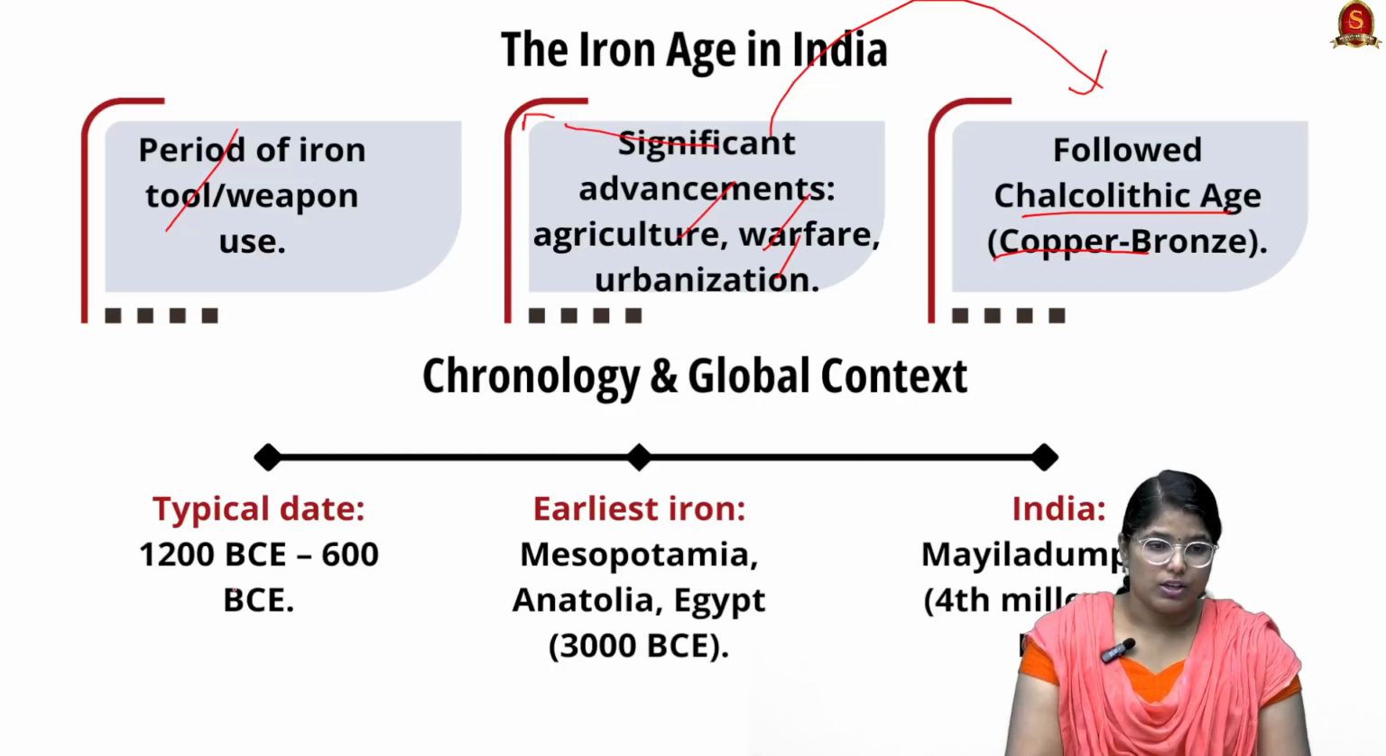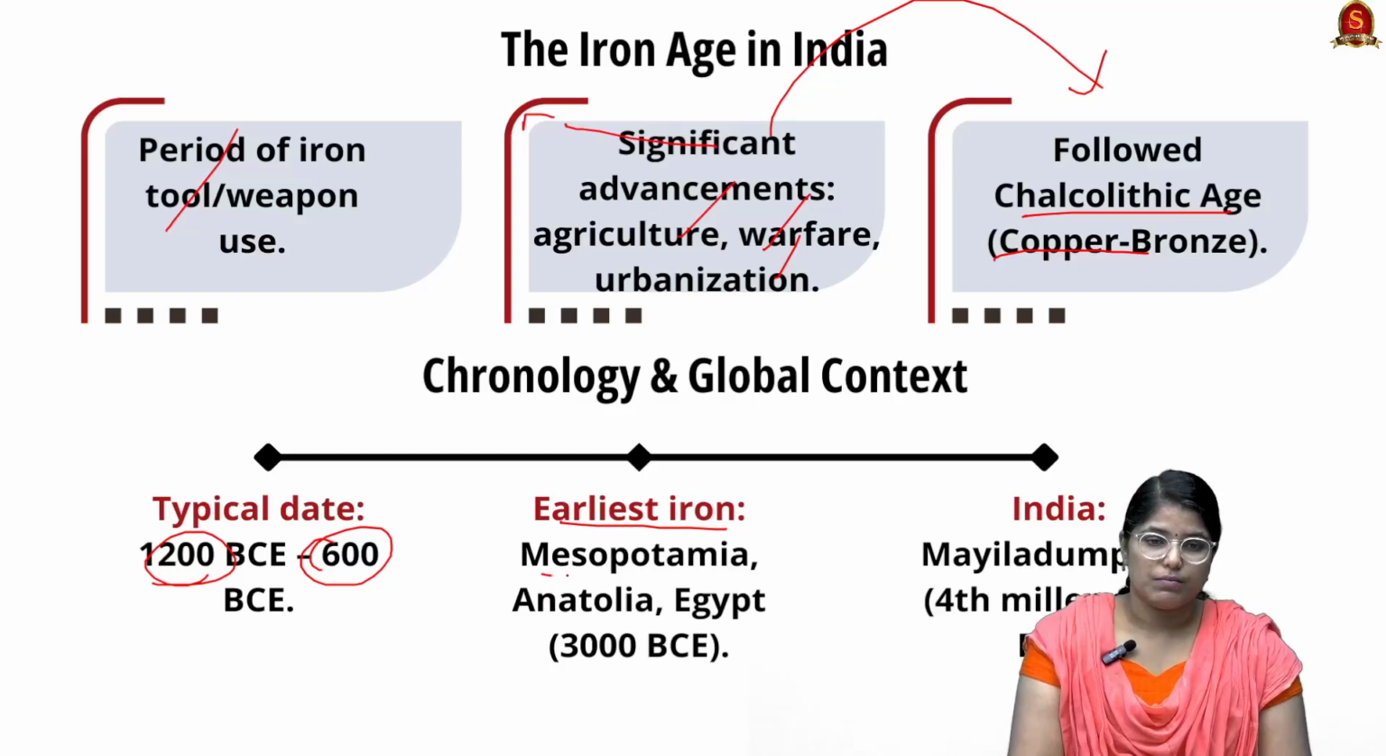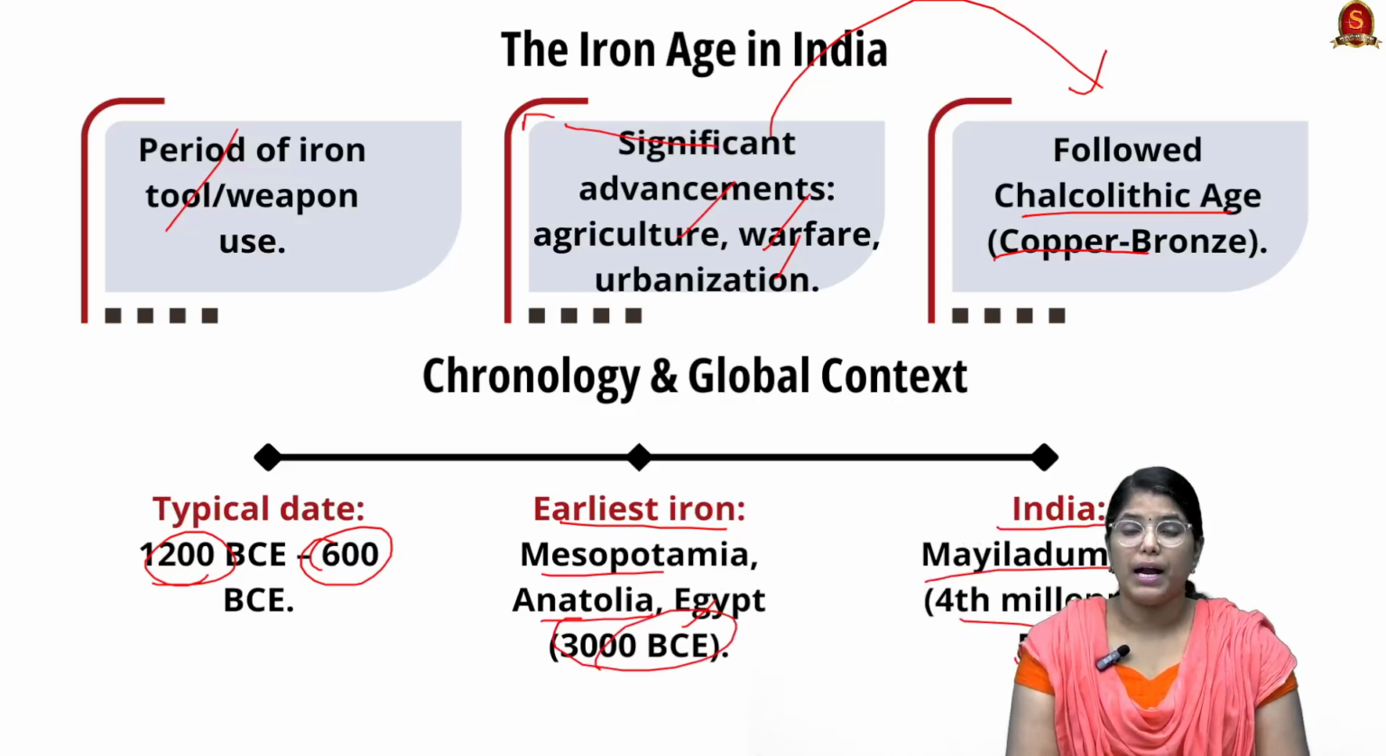It actually dates back to 1200 BCE to 600 BCE, and the earliest known Iron Age when it comes to the world is Mesopotamia, Anatolia, Egypt, 3000 BCE, and when it comes to India, it is 4th millennium BCE of Mailadumparai.